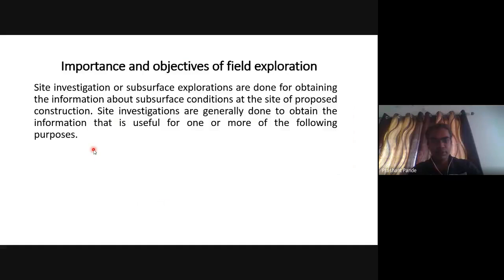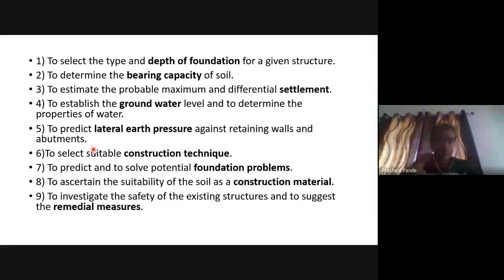So the importance and objective of field exploration: the main importance is that it is required for obtaining information about subsurface conditions at a proposed site, and it is also used to obtain useful information for further construction, or for deciding which type of foundation to provide. It is used to determine depth of foundation, to determine bearing capacity, to establish the groundwater table, and for calculating differential settlement, then lateral pressure and construction techniques.